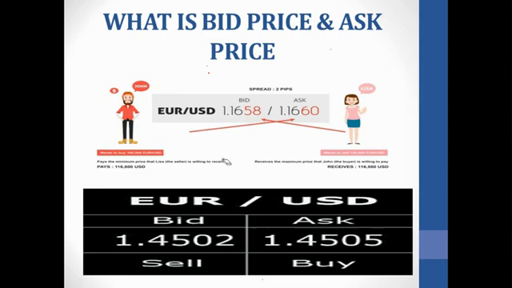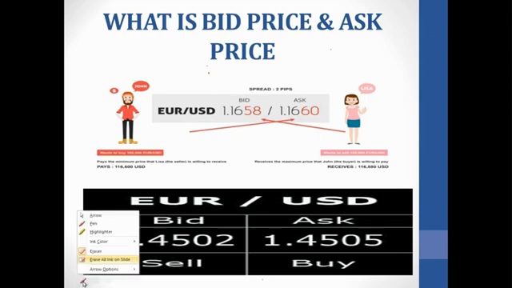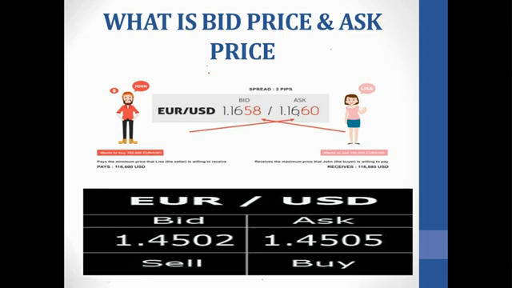The next thing you are basically going to do now is, we already know that this is the ask price and this is the bid price. So you might want to ask yourself, why is the ask price always higher than the bid price? The reason is you have to pay fees to the broker. The broker is the middleman, in simple terms, the one that connects you to the forex market or does the transaction for you. Previously, I've talked about the qualities you need to look for in a broker.